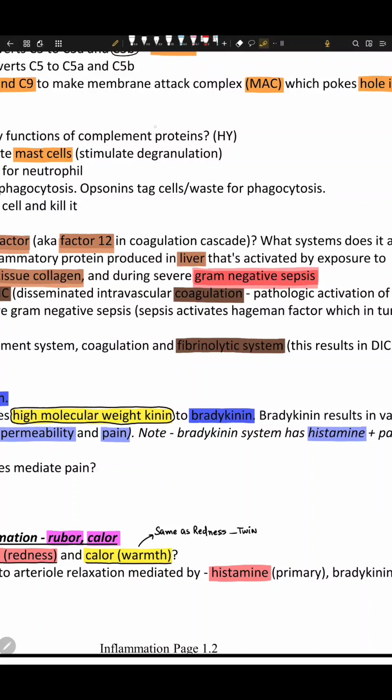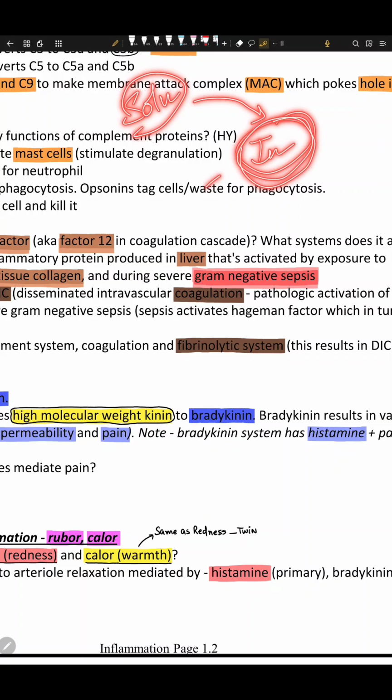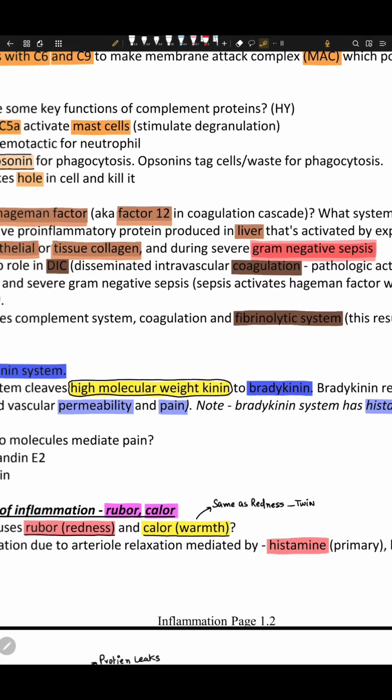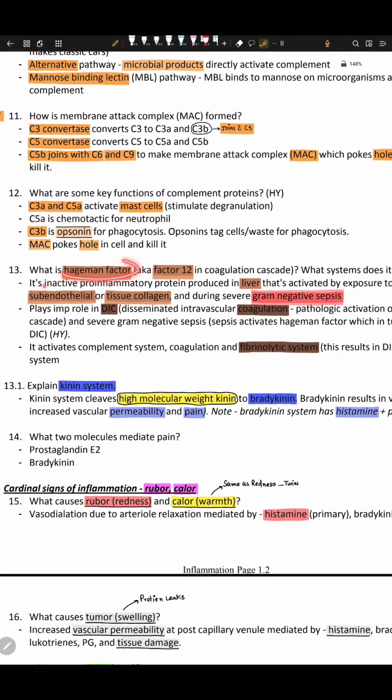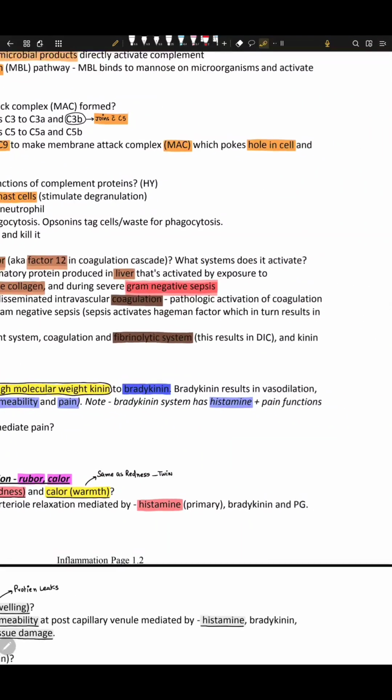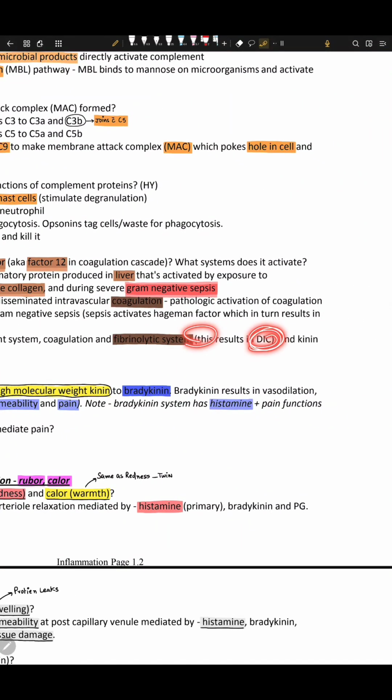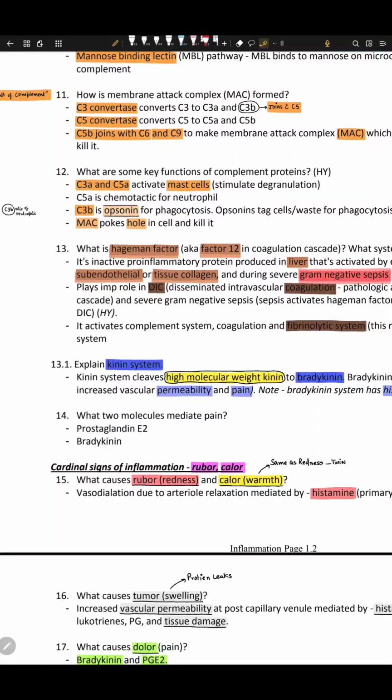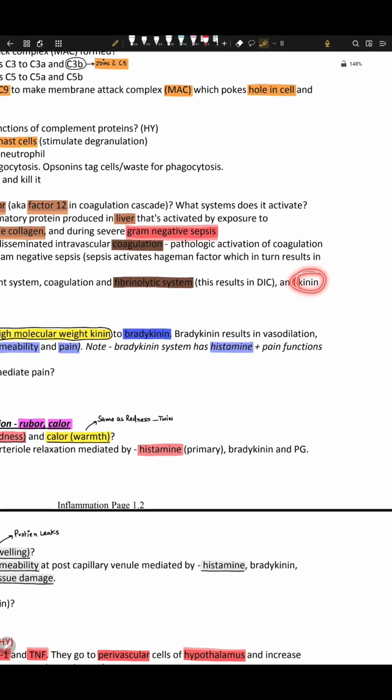I told you coagulation is the process by which soluble fibrinogen converts into insoluble fibrin. Now, if we can break this insoluble fibrin, we have something called a fibrinolytic substance. So Hageman factor activates the fibrinolytic system. This results in DIC, right, and the kinin system. We'll talk about the kinin system right away.